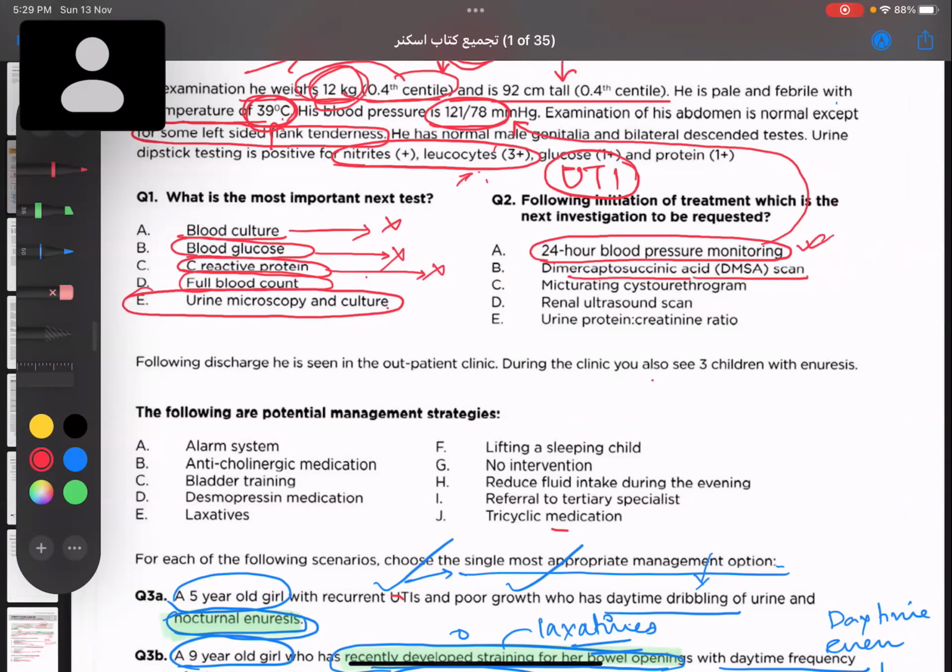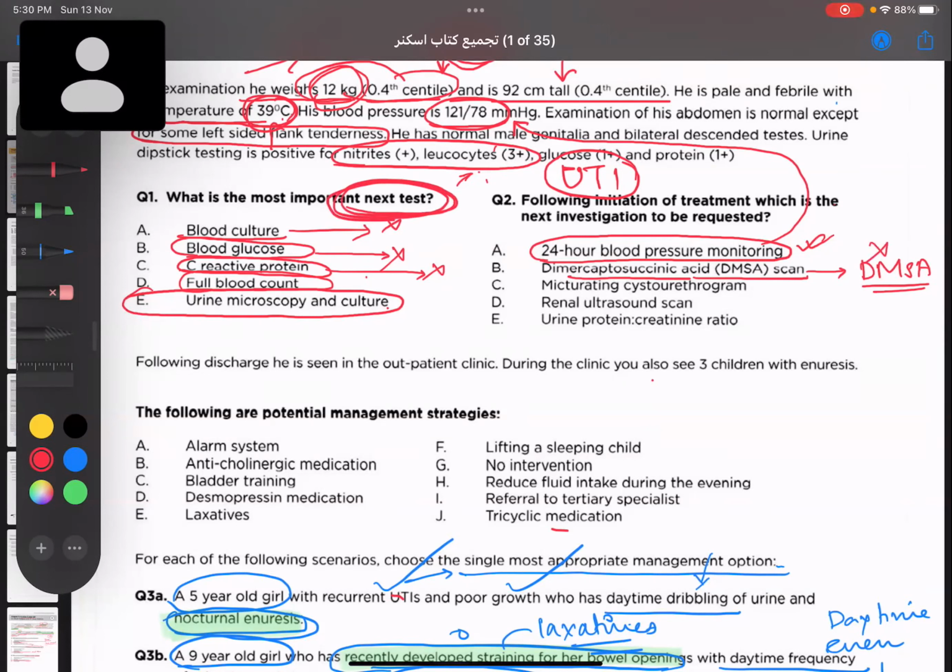Dimercaptosuccinic acid, DMSA scan. We'll do DMSA, but not right away. That will not be our main step in management here, because we want to first give the antibiotics. We have to first treat the child. DMSA usually is done after 4 to 6 months, and most commonly after the age of 3 years. We do not do DMSA if it is a case of simple UTI and atypical UTI. So depending on whether it is simple, atypical or recurrent, we can do that, but this is not our next management. They ask for the next step.